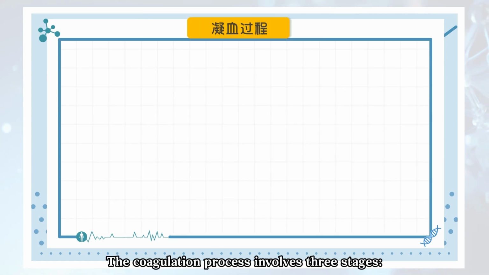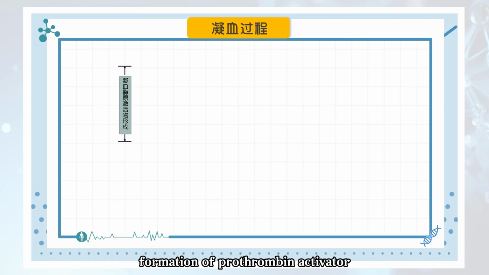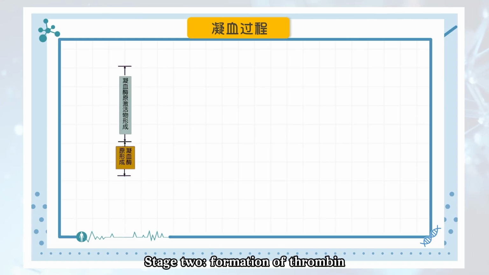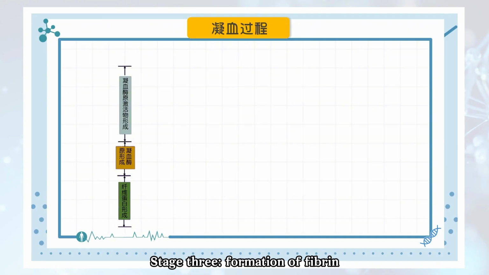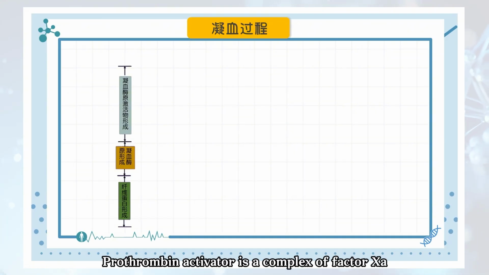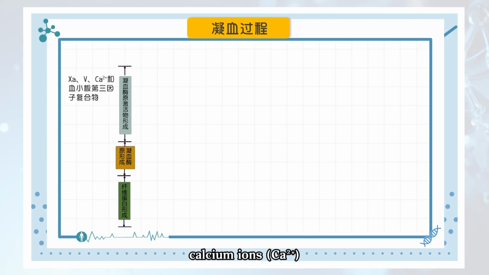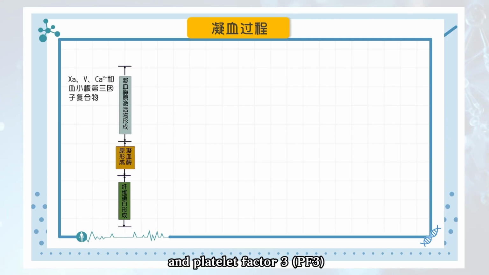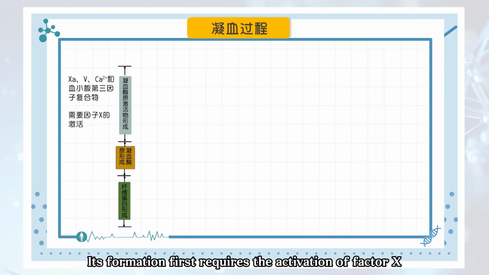The coagulation process involves 3 stages. Stage 1, formation of prothrombin activator. Stage 2, formation of thrombin. Stage 3, formation of fibrin. Prothrombin activator is a complex of factor Xa, factor V, calcium ions, Ca2+, and platelet factor 3, PF3. Its formation first requires the activation of factor X.